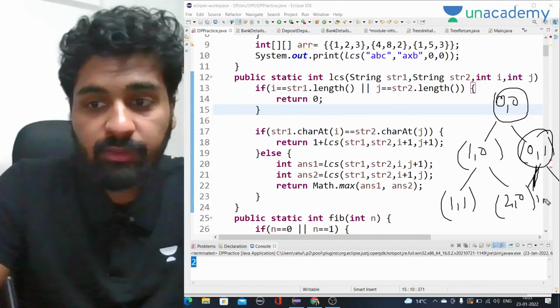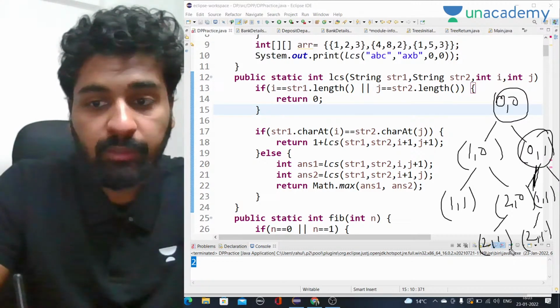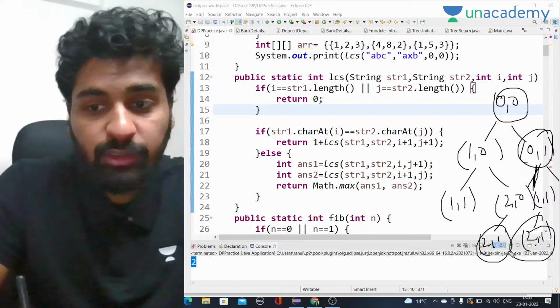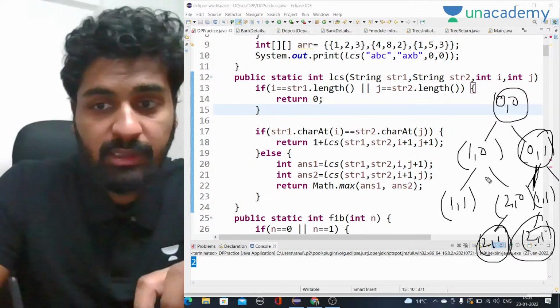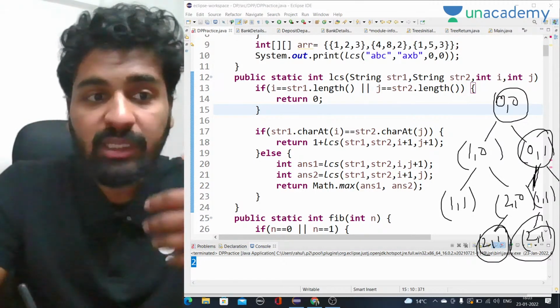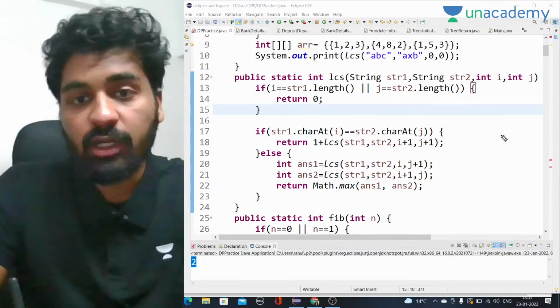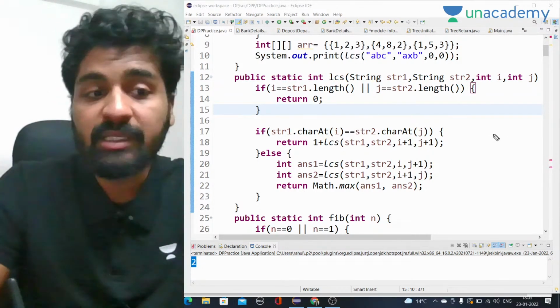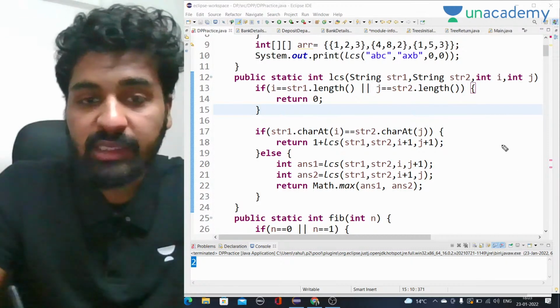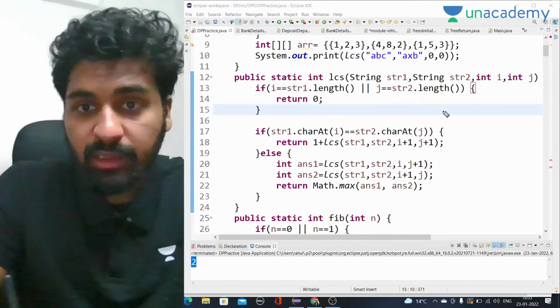How? Let's say it is 1 1 first of all, then it reaches 2 1, and this can also reach 2 1. So these are the conditions. This 2 1, 2 0, these are the i and j I am talking about. They can actually repeat themselves. So we can use DP in this case because there are overlapping subproblems.